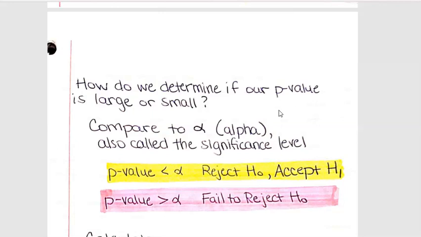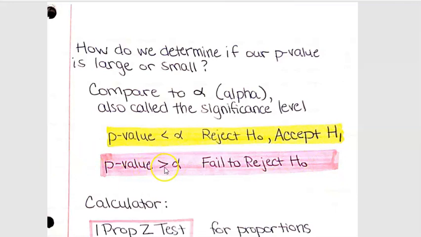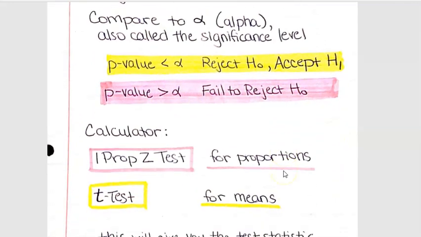All right, so we compare the p-value to alpha, and then that's what's going to tell us if it's large or small. So if the p-value is less than alpha, then it's small. Okay, so then we reject the null, accept the alternative. If the p-value is greater than alpha, then we would fail to reject the null, so that means it's big.